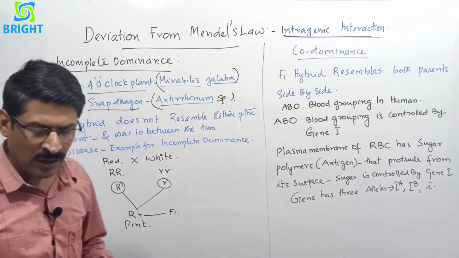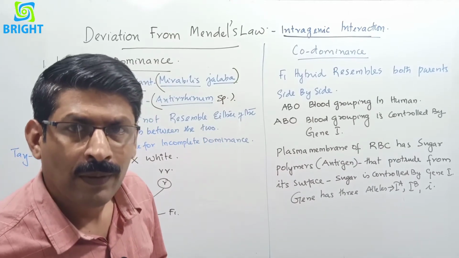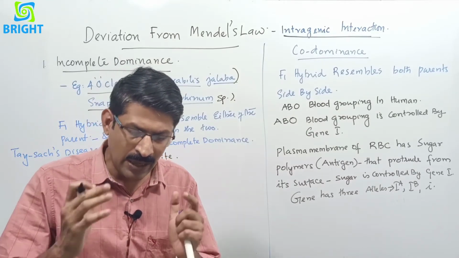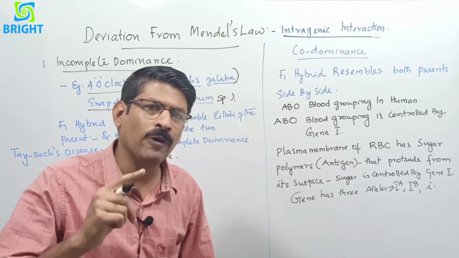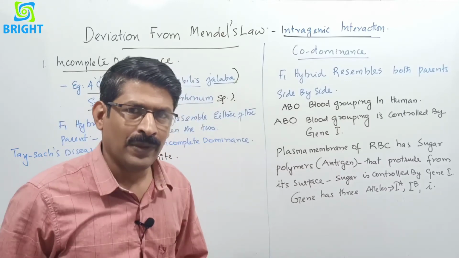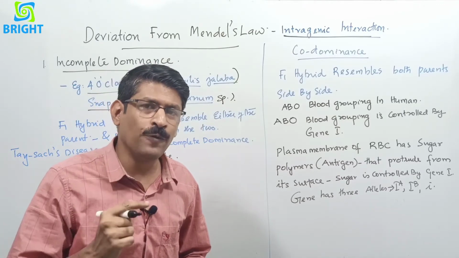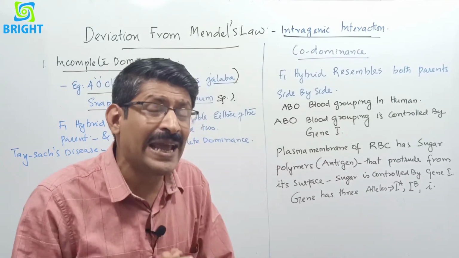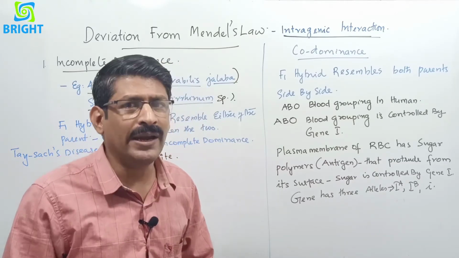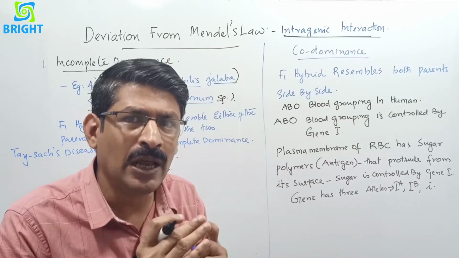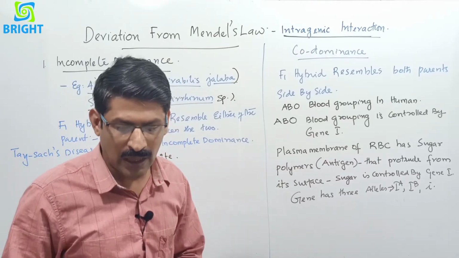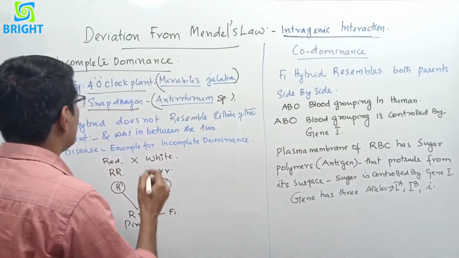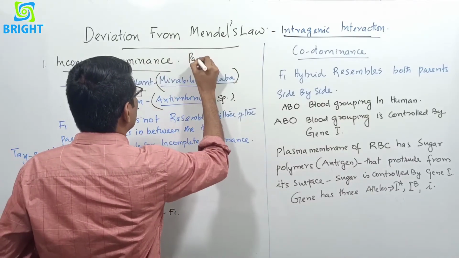The dominance is not complete, and here the gene that is active for production of the red color and the gene active for white color act side by side, and they produce an intermediate color called pink. This is called incomplete dominance, or it is also called partial dominance.